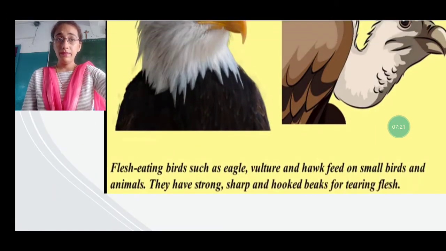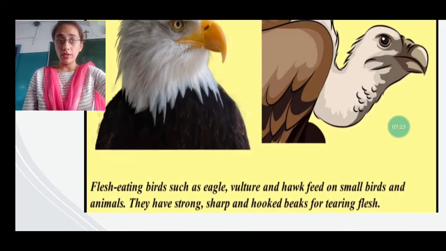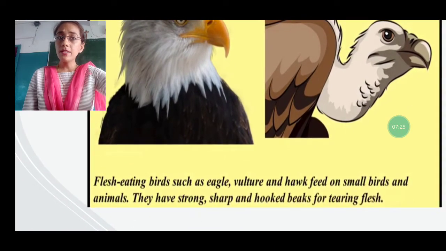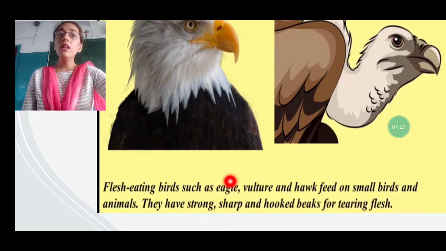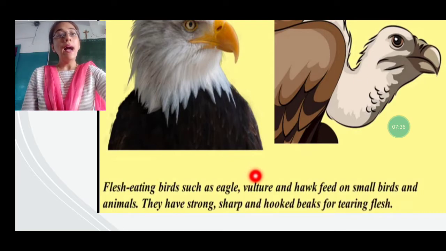Now, birds eat flesh also. Which birds eat flesh? Such as eagle, vulture and hawk feed on small birds and animals. They eat small birds and animals. They have strong, sharp and hooked beaks for tearing the flesh.